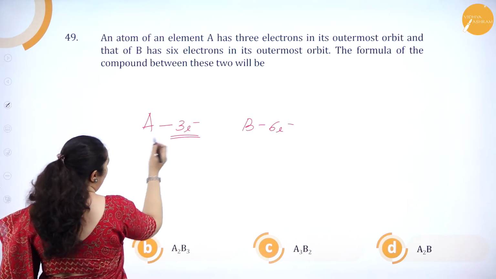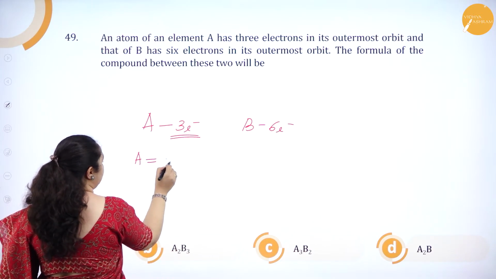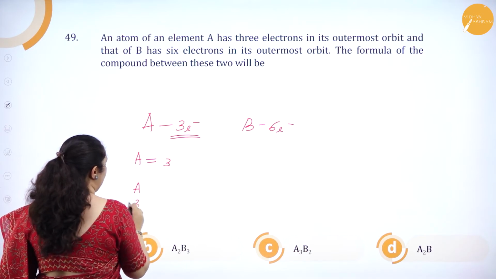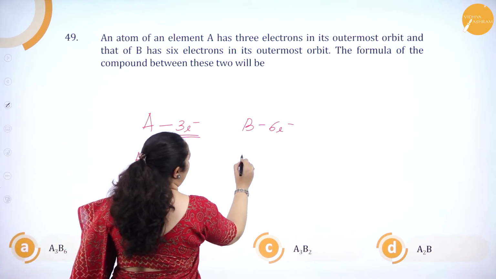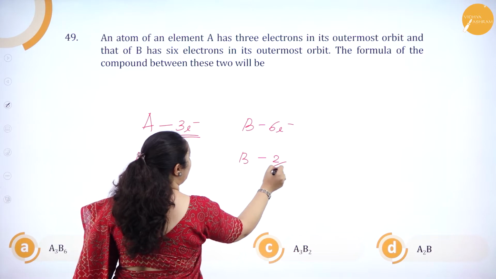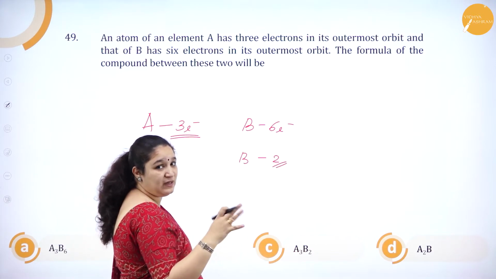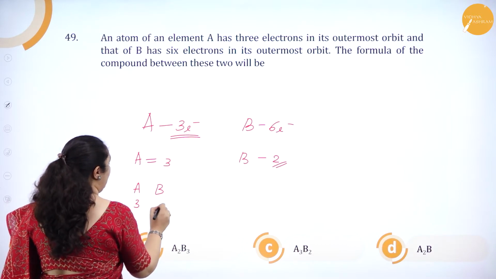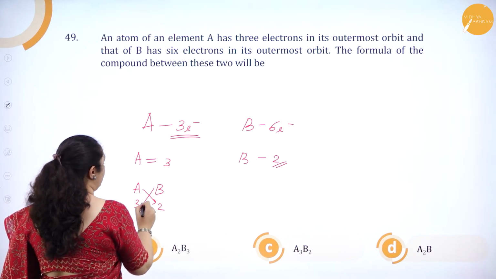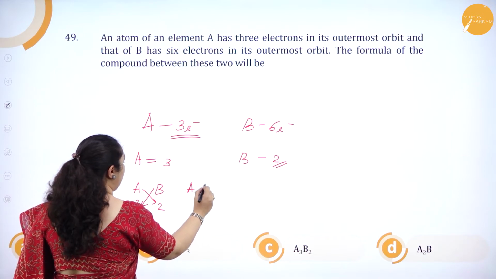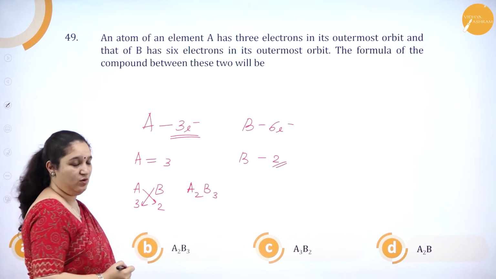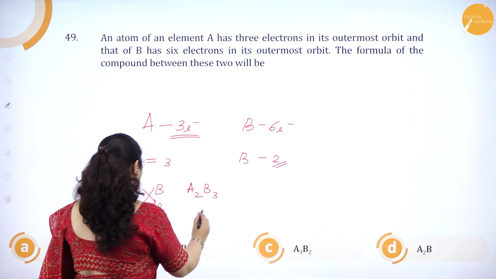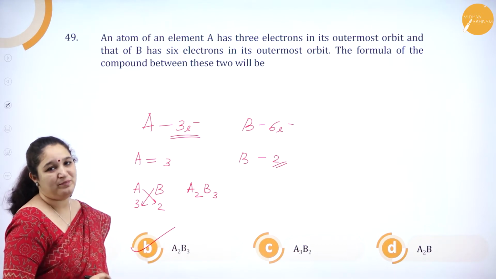Now if this is 3 electrons, its valency will be 3. Okay, so its valency I'll write here. If B is 6, its valency will be 2 because 2 more electrons if it takes up, it will get octet, isn't it? So valency will be 2. So B is 2. Just write opposite. So it will be A2B3. Okay, so answer is option B, A2B3.